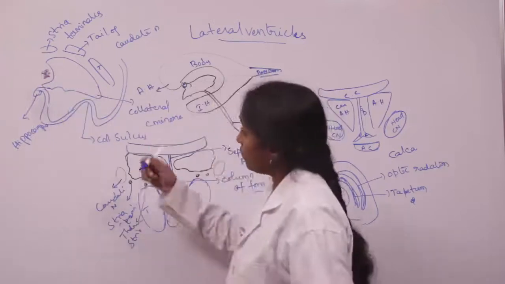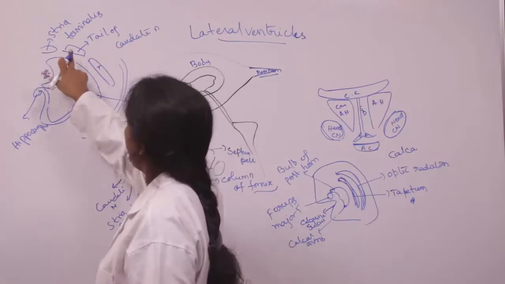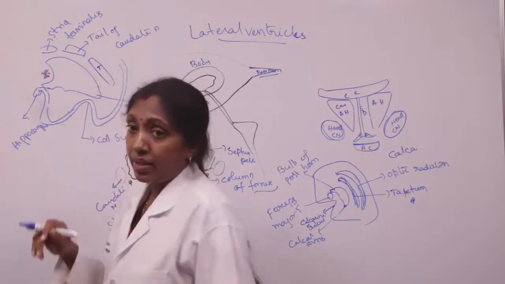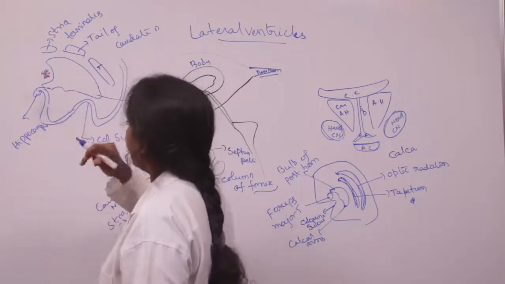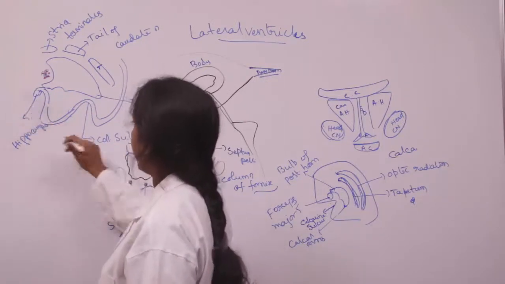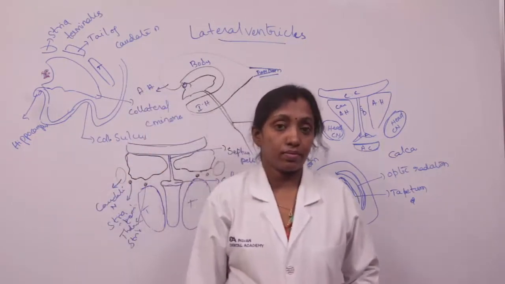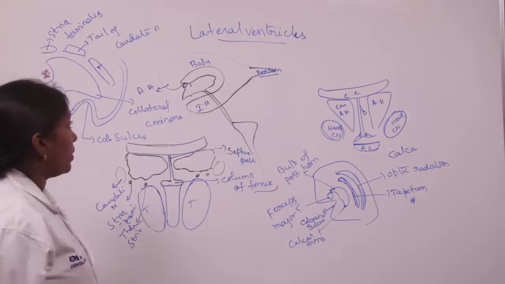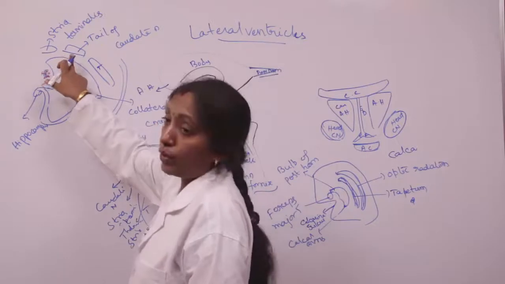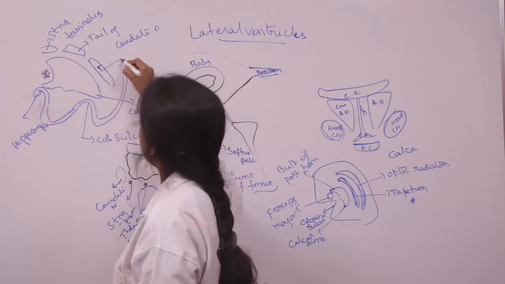Okay, and coming to the inferior horn, the roof and lateral wall are formed by the stria terminalis, the tail of caudate nucleus, and the tapetum. Here, this is the tapetum.